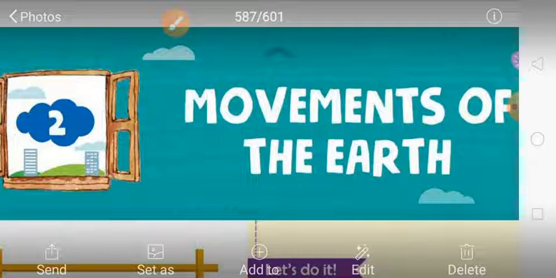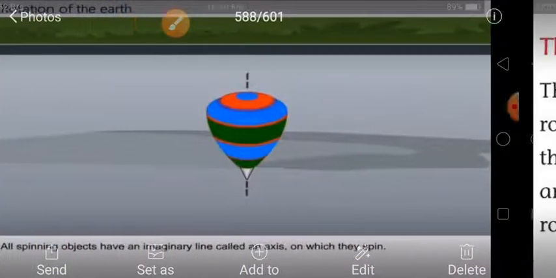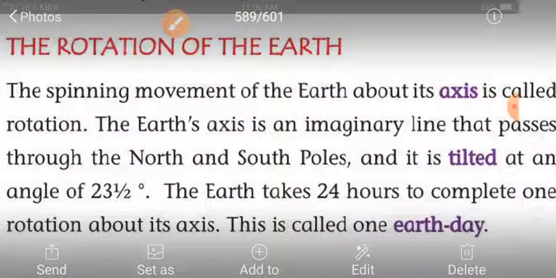So let us understand rotation. Now today we are going to understand about rotation. The spinning movement of the earth about its axis is called rotation. What is the definition of rotation? The spinning movement of the earth about its axis is called rotation.